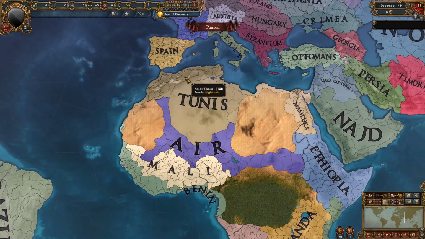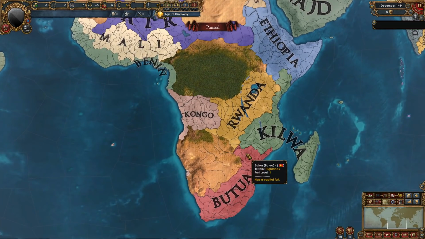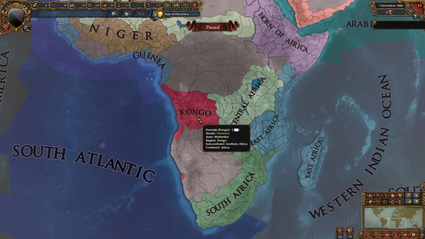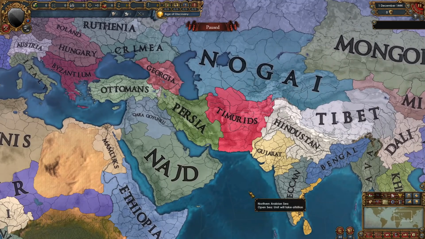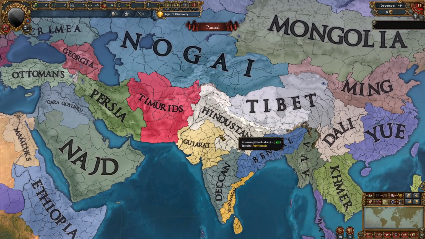In North Africa, we have Tunis and the Mamluks, Air, Mali, Benin, and Ethiopia representing these regions. And in the southern portion of Africa, we have Congo, Rwanda, Kilwa, and Butua representing these four regions. Over here, we have Najd representing Arabia, QQ, Persia in Persia, the Timurids, a little wild card with Hindustan representing the Hindustan region, Gujarat, Deccan, Vijayanagar, and Bengal.